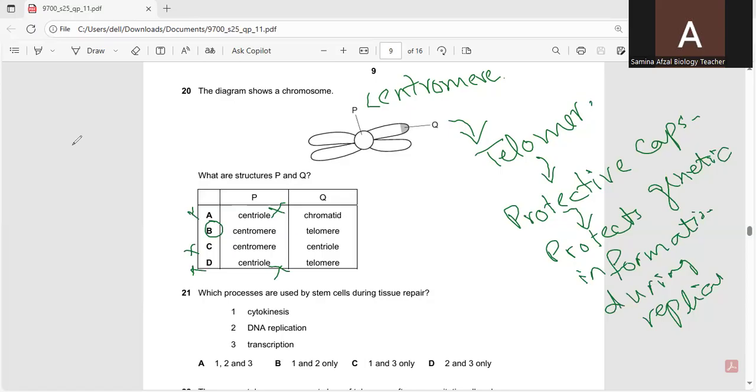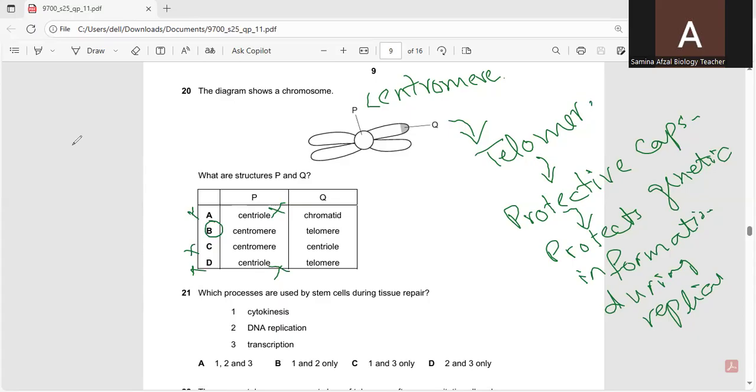So moving towards the next question, which is: which processes are used by stem cells during tissue repair? First of all, mitosis takes place when tissue repair occurs.